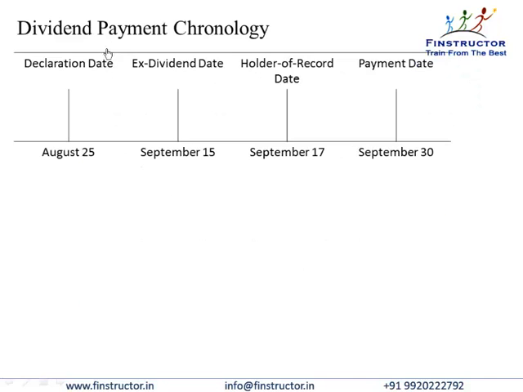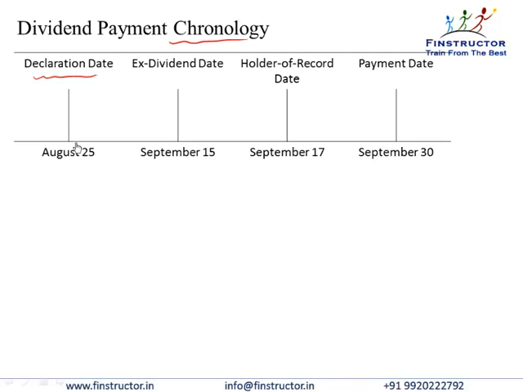So guys, the payment of cash dividend follows the following chronology. That is, the company first gives us a declaration date. So the declaration date is the date that the board of directors decide that they want to pay a dividend. This is normally the same date as the quarterly results or the annual results of the company are announced, and along with the results, the board declares a dividend.